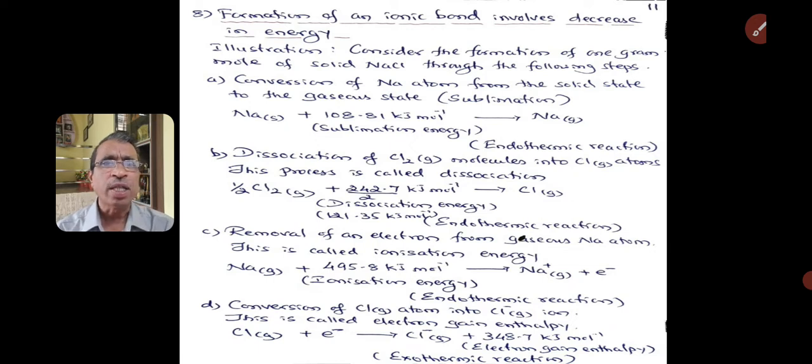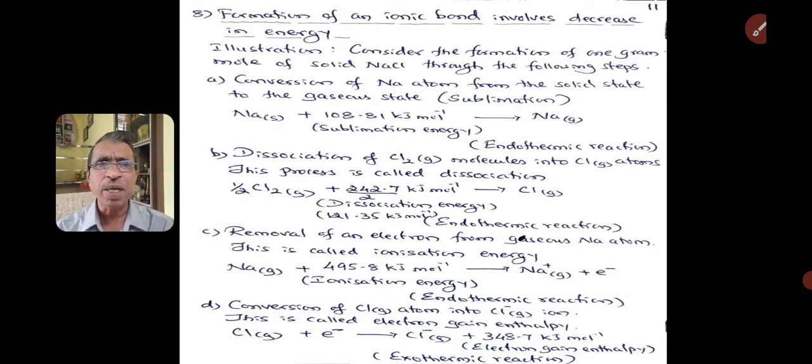But during the formation of sodium chloride, we need only 1 chlorine atom. Therefore, half a chlorine molecule undergoes dissociation to form chlorine atom in gaseous state. That dissociation energy is 121.35 kilojoules per mole and this reaction is also endothermic.